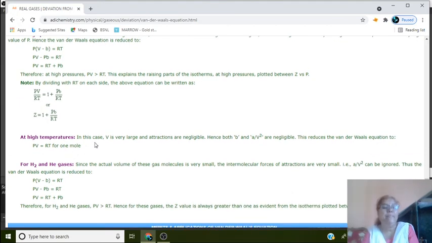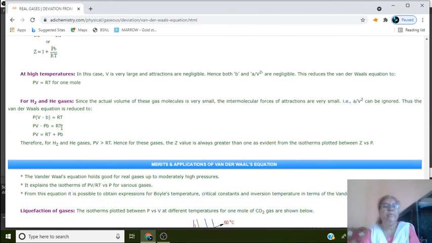Next condition, it is at high temperature. In this case, v is very large and attractions are negligible. Hence, both a and a by v square are negligible, and this reduces the van der Waals equation to Pv equal to RT for 1 mole of gas. Remember, at high temperature condition, the two correction terms are negligibly small. Hence, we neglect them, and the van der Waals equation reduces to Pv equal to RT.